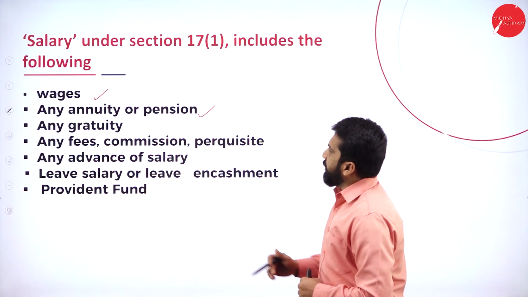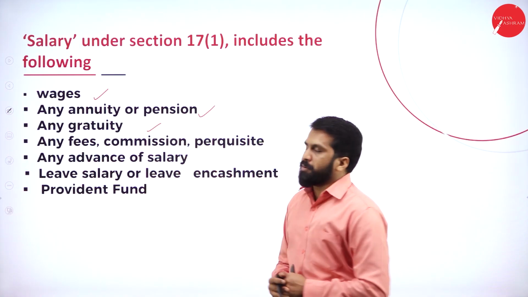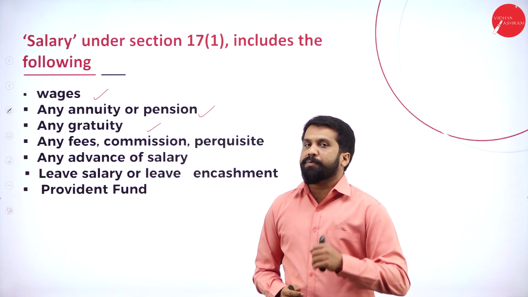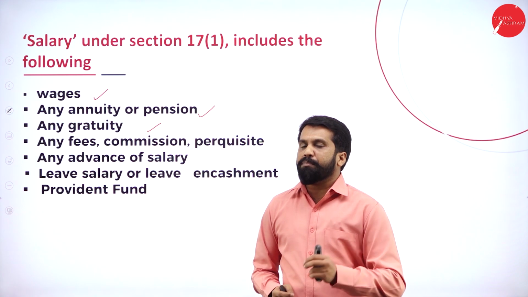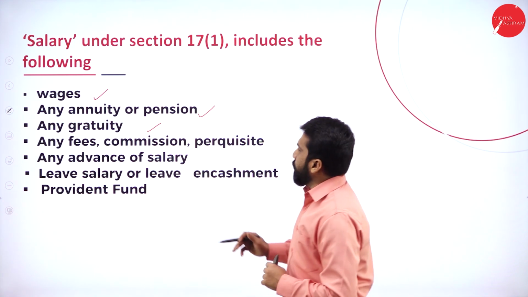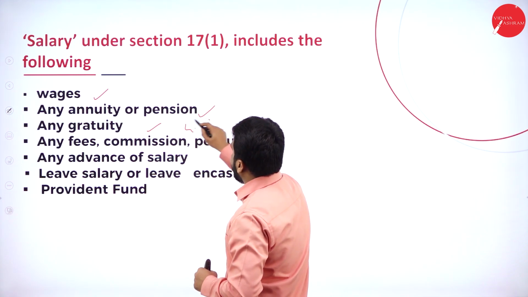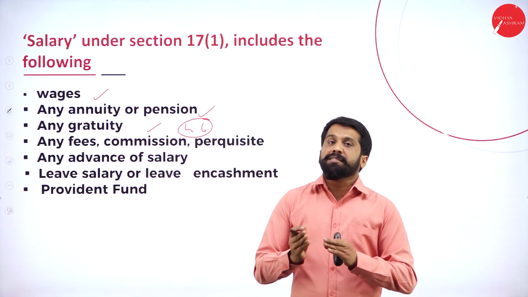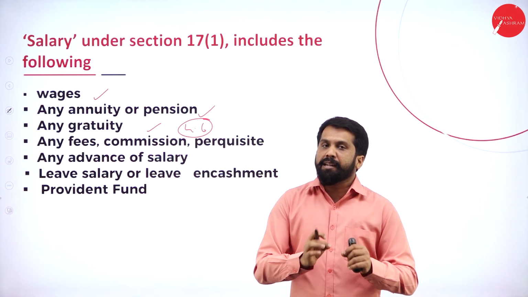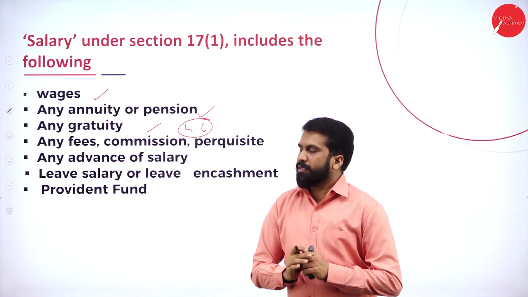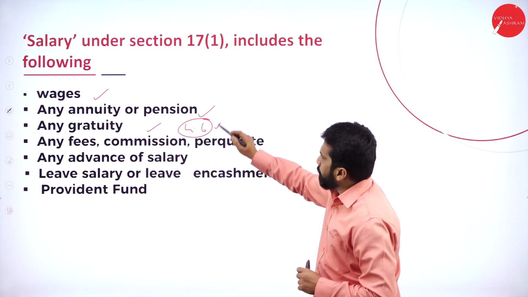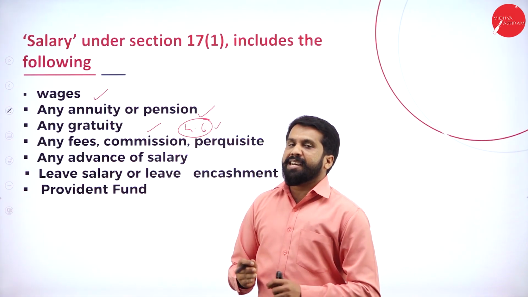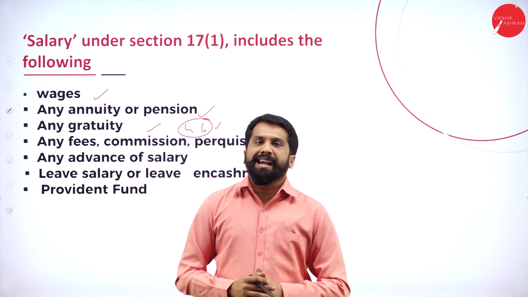Then any gratuity. Gratuity means what? I'll explain later when we do gratuity, but I'll give you a brief introduction. Anybody who has completed 4 years and 6 months in any institution like government, if it is recognized or if it has the gratuity act, then he or she will be eligible for gratuity.